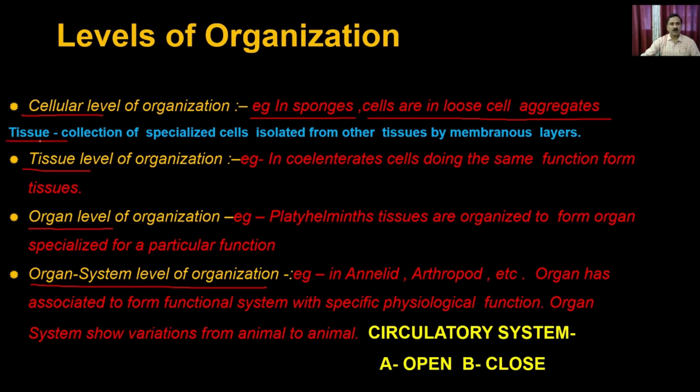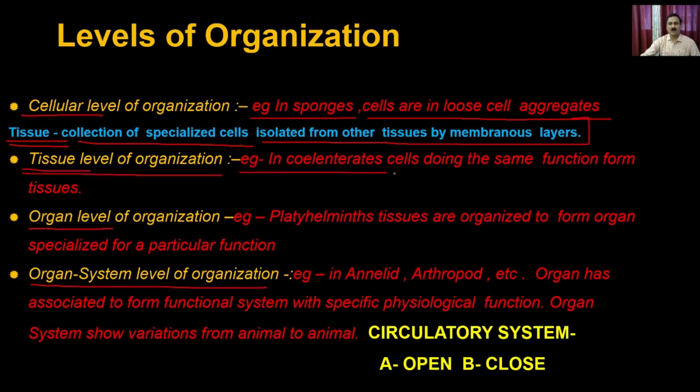Then you have the tissue. What is meant by tissue? It is a collection of specialized cells isolated from other tissue by a membranous structure. A tissue is a collection of specialized cells performing distinct functions. What is the tissue level of organization? The classical example is coelenterates, where cells doing the same function form the tissue.